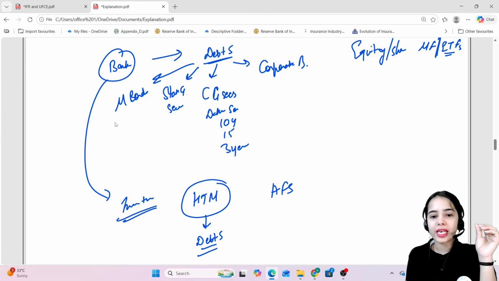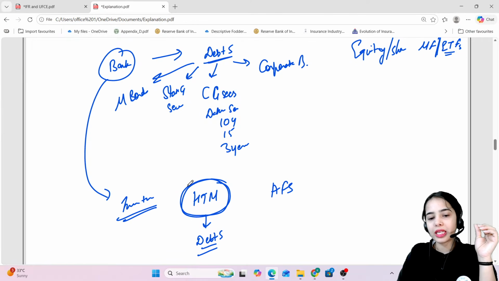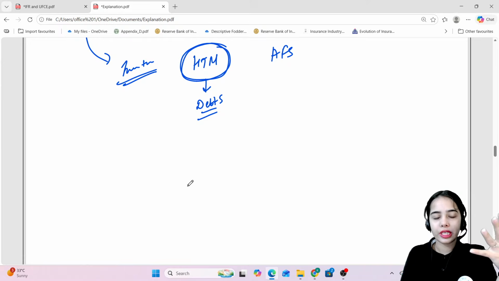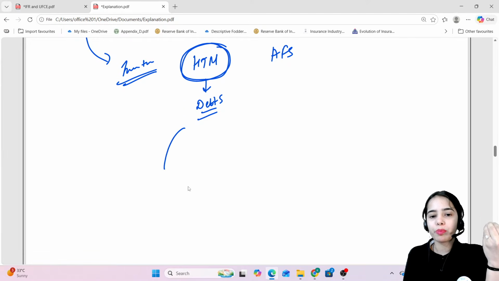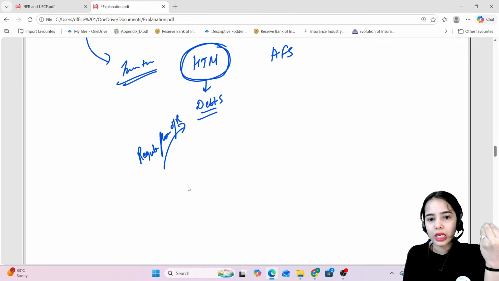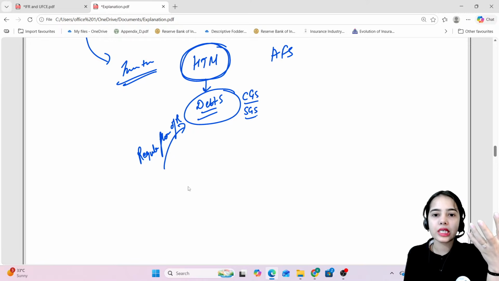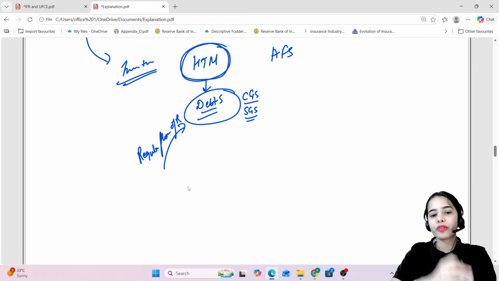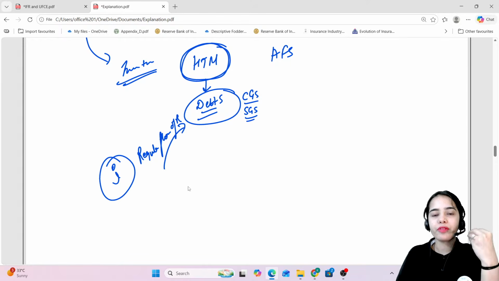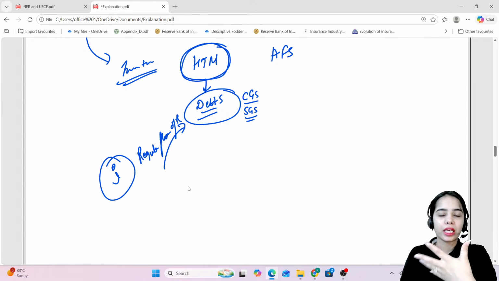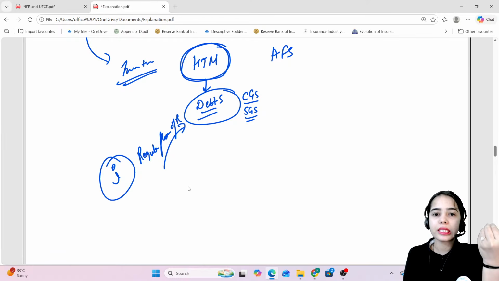Okay. Now why is the bank keeping the held till maturity instruments? Because these instruments will provide a regular flow of returns, like the debt securities, the central government securities, the state government securities, which are held till maturity. They are providing the regular flow of returns, the regular interest the bank will be getting. So this will become the regular income for the bank. Now this security the bank is going to hold till maturity. The bank is not going to sell it in the market.